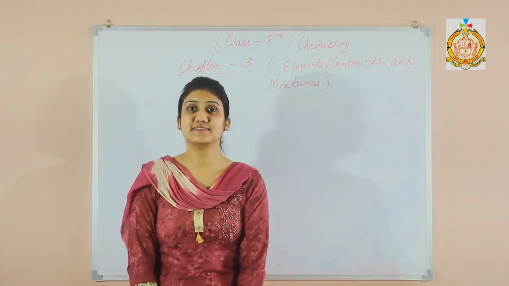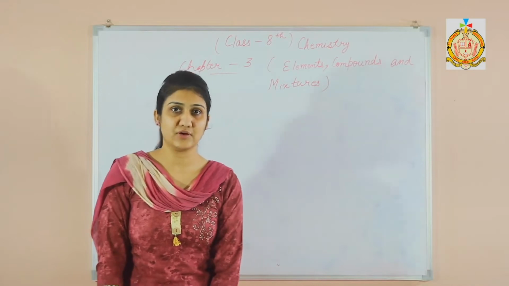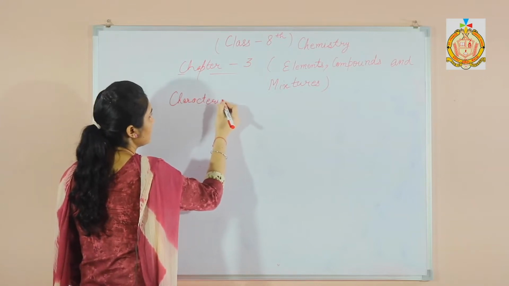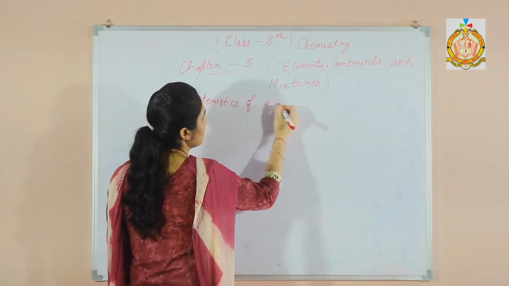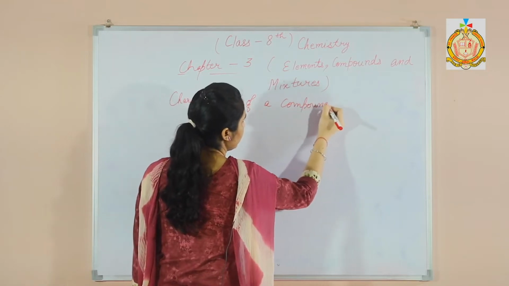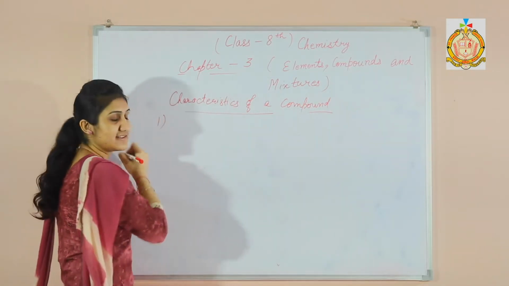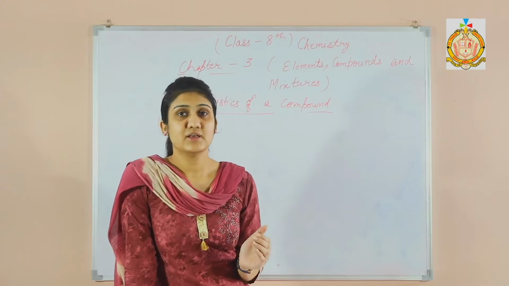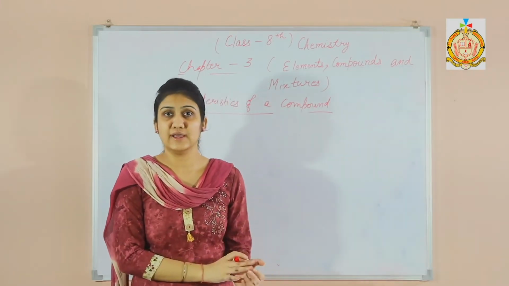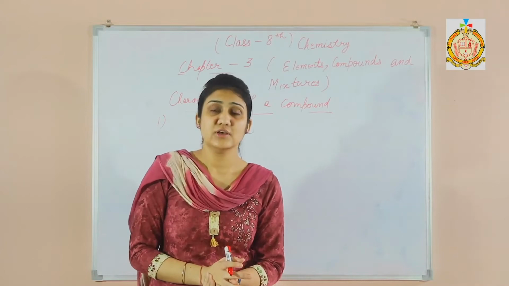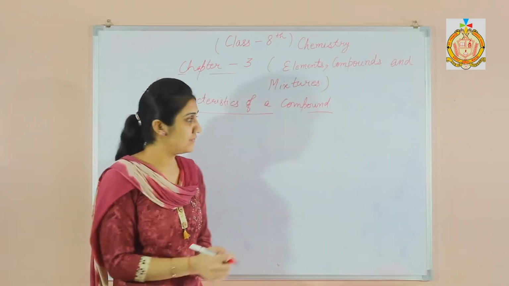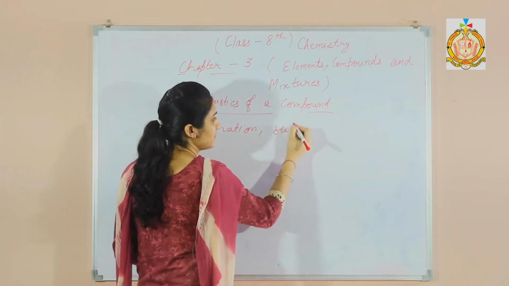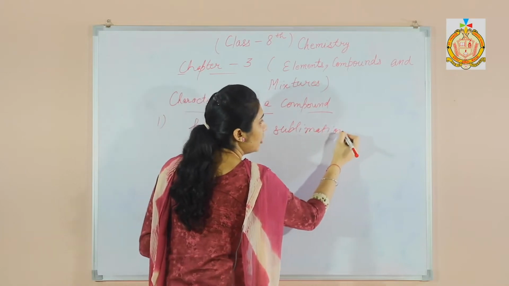Now students, we will discuss the important characteristics of a compound. Now, the first characteristic is that a compound can be split into its constituent elements by some chemical means only and not by any of the physical means. Physical means like filtration, sublimation, or distillation.